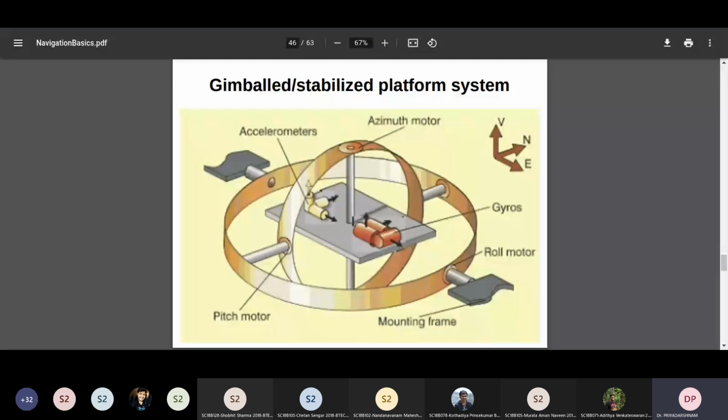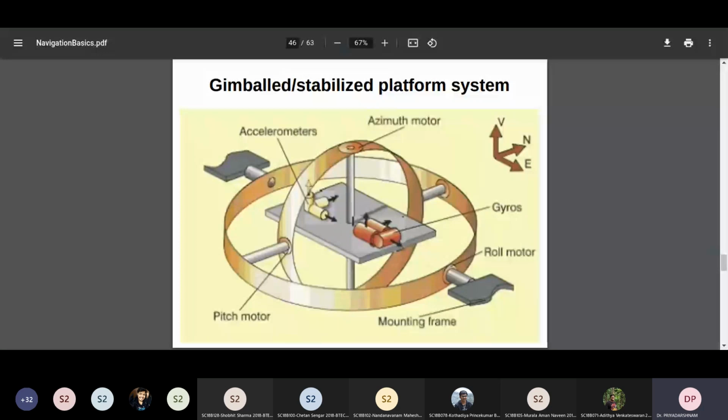And why is this required? Whenever you have a launch vehicle and you want to know the acceleration with respect to the initial coordinate system, that initial coordinate system behaves like your inertial coordinate system. Why do you want to measure with respect to that initial coordinate system?